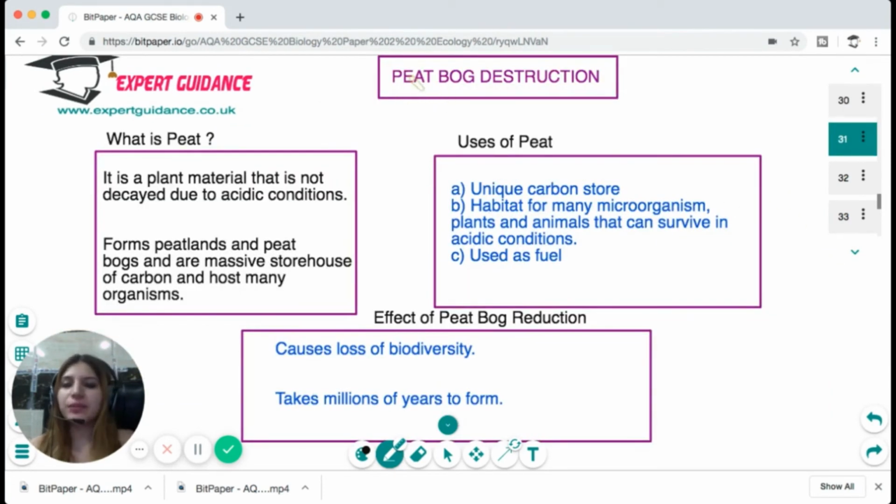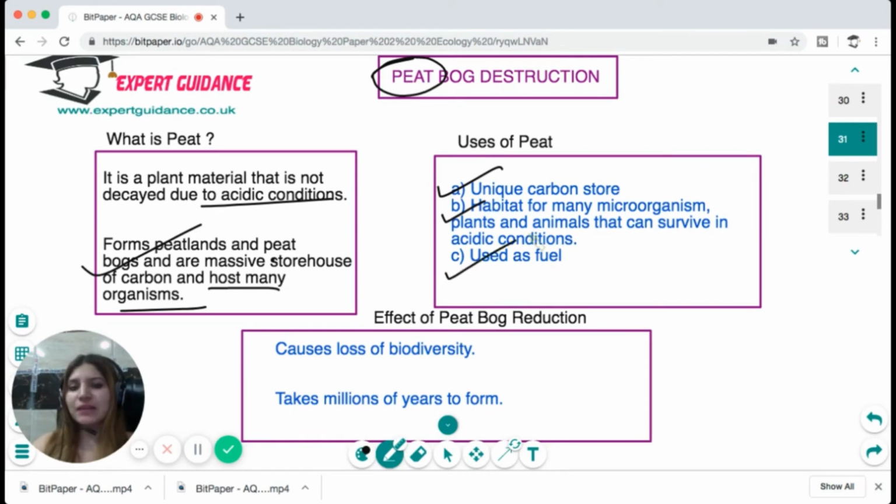Now there's another important concept of peat bog destruction. Now what is a peat? It is a plant material that is not decayed due to acidic conditions or the conditions not favorable for decay. And it forms peatlands and peat bogs, and they are the massive storehouse for carbon, and they host many other organisms. Now, this peat is a unique carbon store. It is the habitat of many microorganisms and plants and animals that can survive in acidic condition, and peat can be used as fuel. Now, due to deforestation, there's a reduction in peat bog, causing loss of biodiversity, and it takes millions of years to form, and it is also the threat to the biodiversity.